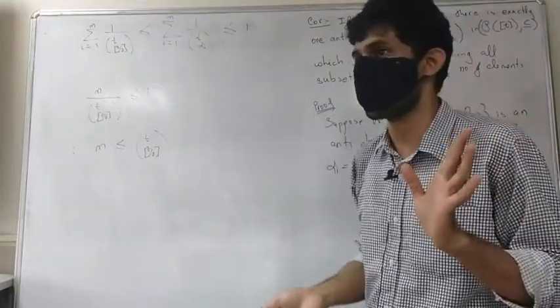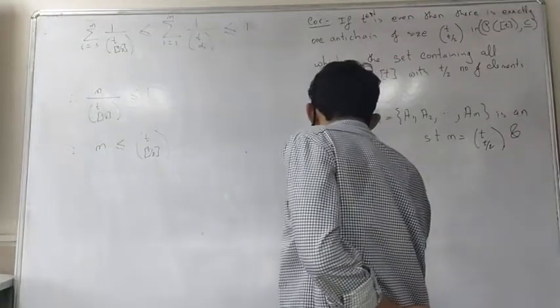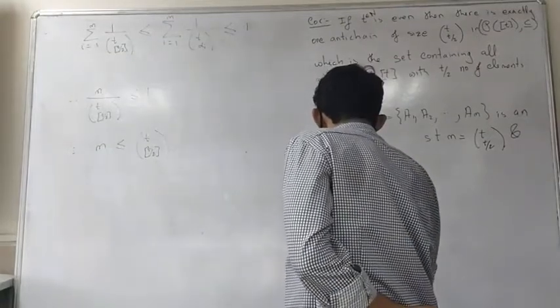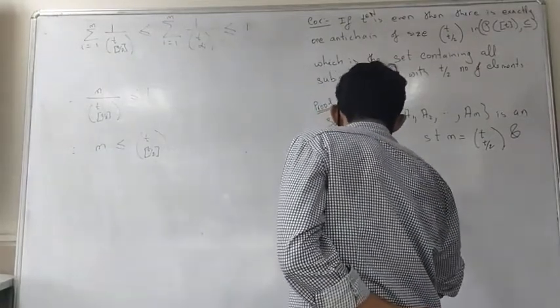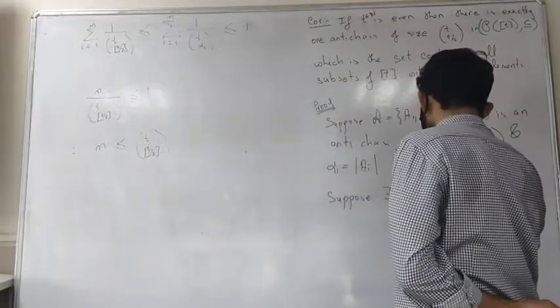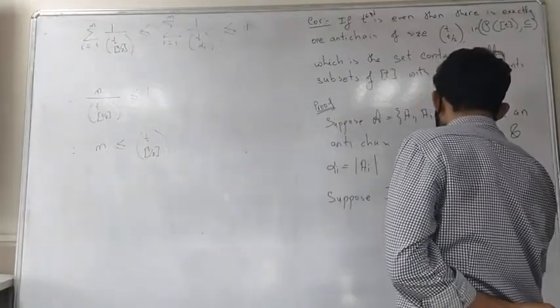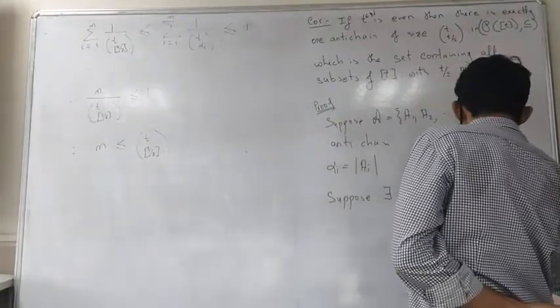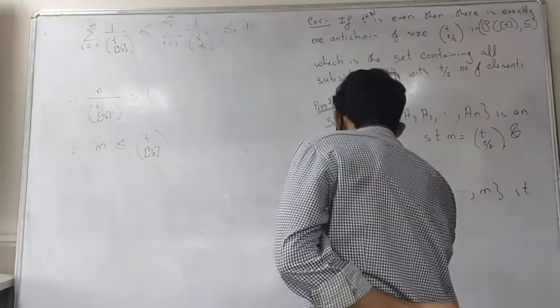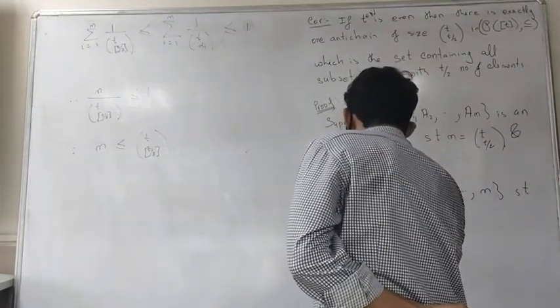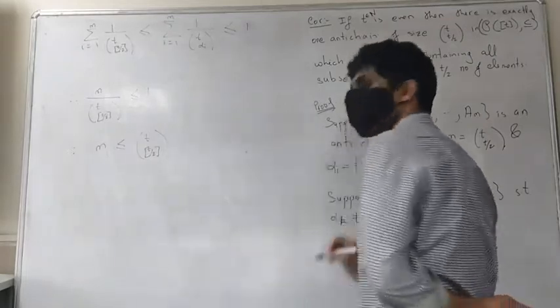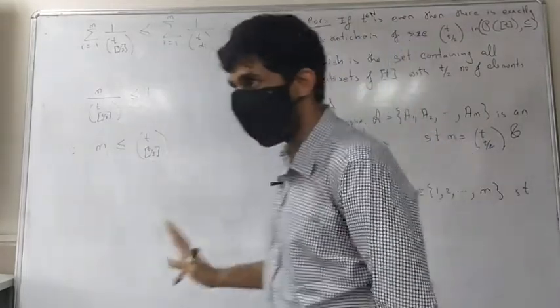I need to get a contradiction. So suppose there exists some k from 1 up to m such that alpha_k is not equal to T/2. I should get some contradiction. If I do that, I am done.